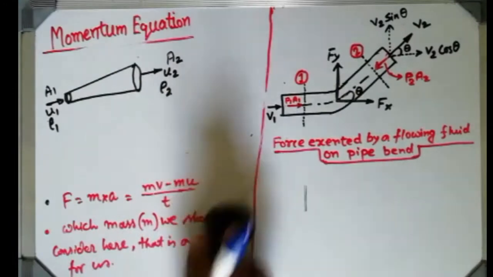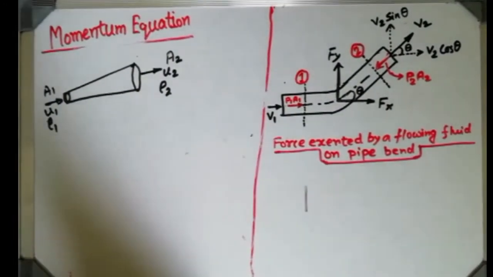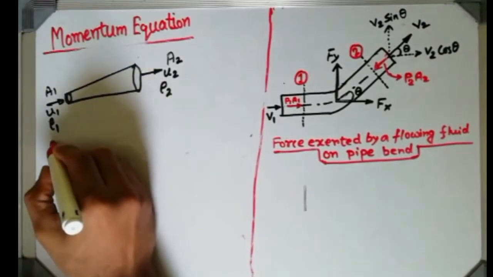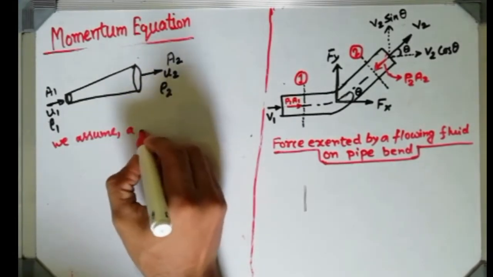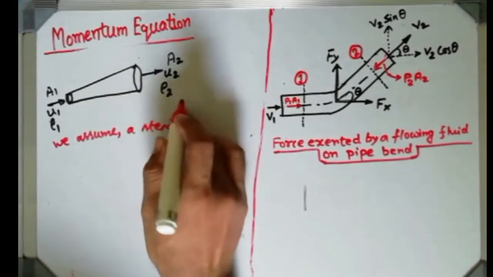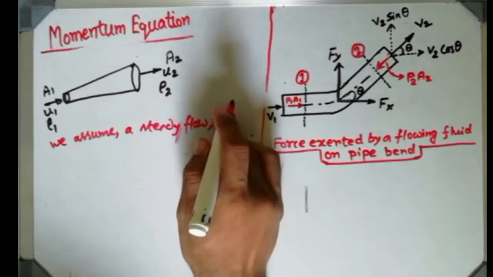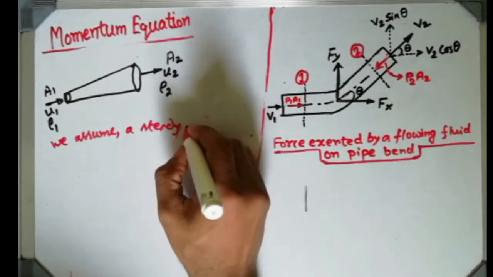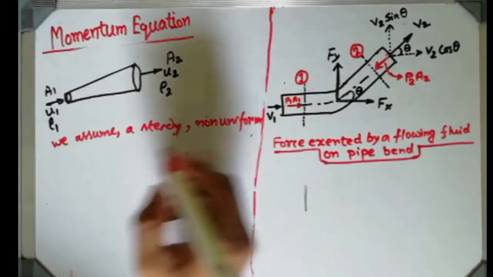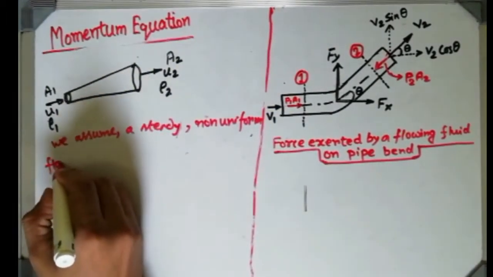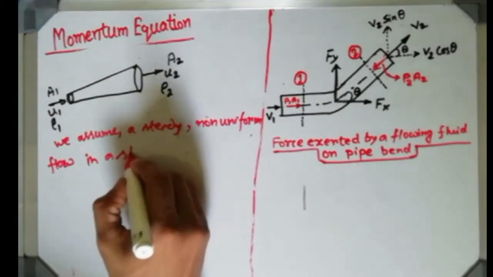So here the problem is already clear for us. Now what we are doing over here, we assume a steady non-uniform flow in a streamline.